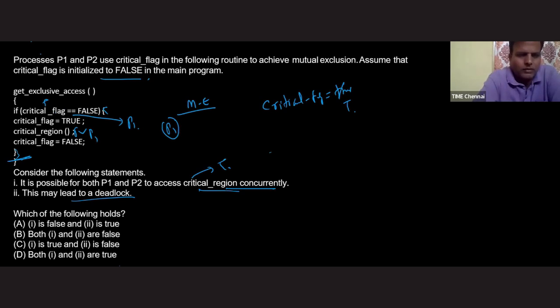So whether it is true, they enter the critical section, and if it is false, they come out. In both cases, the processes are not getting blocked. But if you want deadlock, you need to block the process, and blocking the process here is not possible. So that's why the first one is true and the second one is false. Understood this? Okay, let's go to the next one.